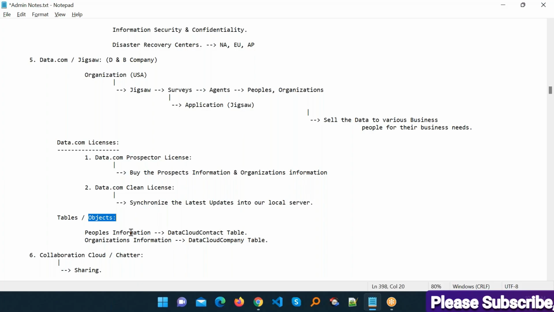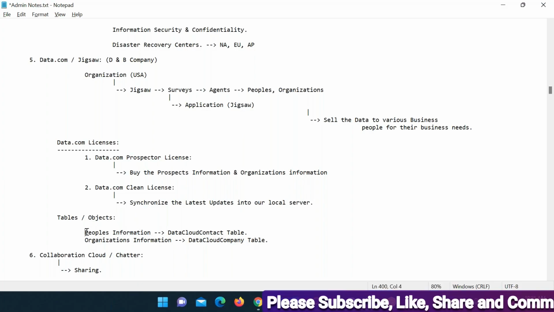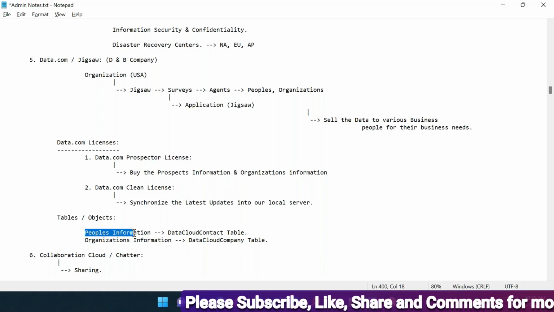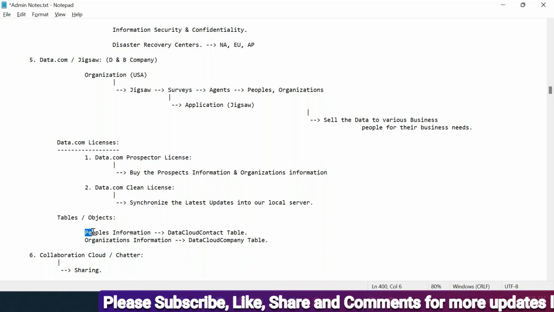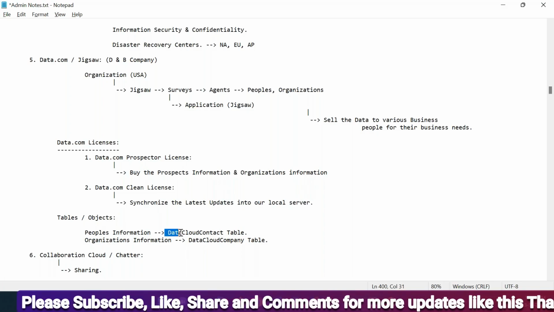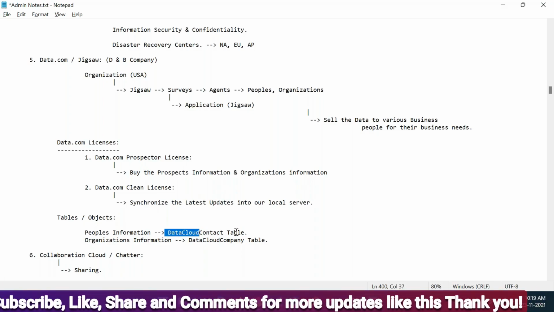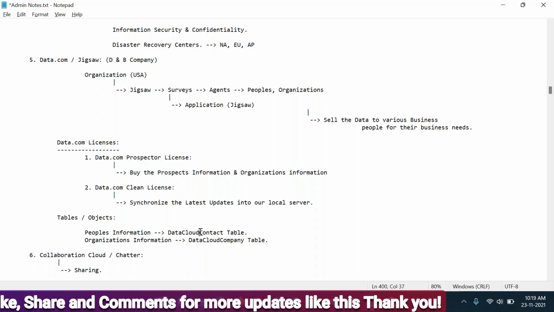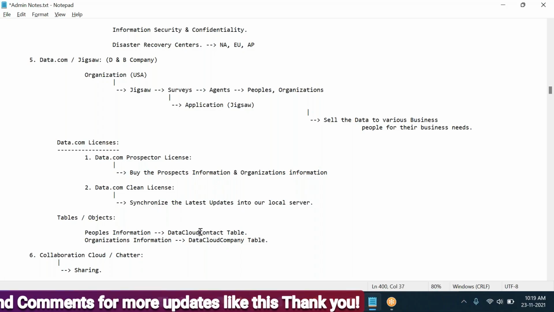So people's information goes in the data cloud contact table. Suppose that I have some people. How do I store all the information regarding these people? With the help of a table like the data cloud contact table, we can store information like contact information, account information, case information, opportunity information.